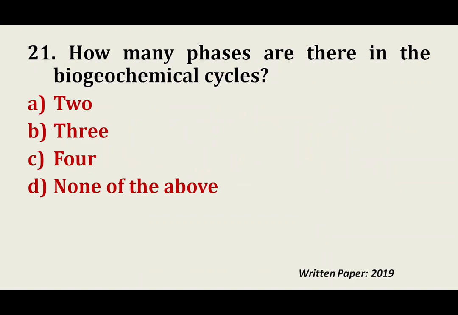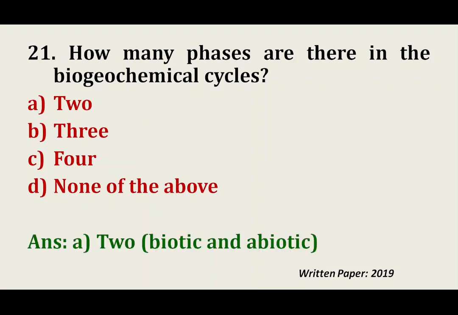Question number 21, how many phases are there in the biogeochemical cycles? Dear friends, the basic concept of ecosystem comprises these biogeochemical cycles. We know that ecosystem is the correlation between the biotic and abiotic factors of the environment, and how the biotic and abiotic components are correlated is through biogeochemical cycles. So if somebody asks how many phases there are in the biogeochemical cycle, there are two phases. One is biotic and the other is abiotic.